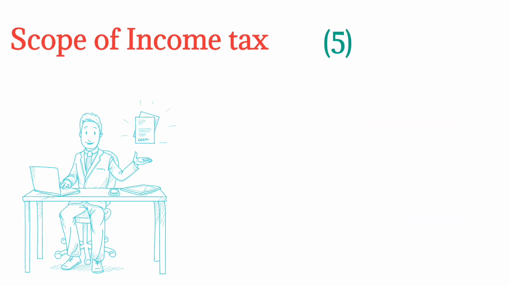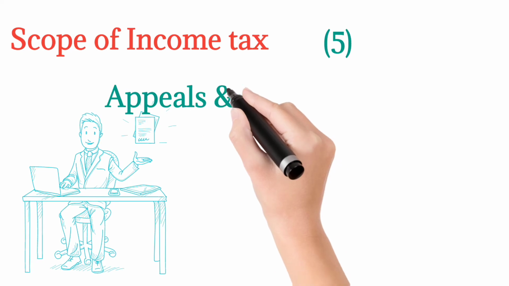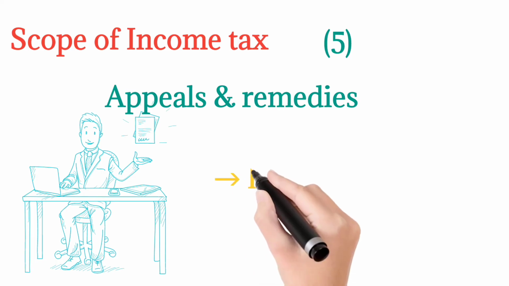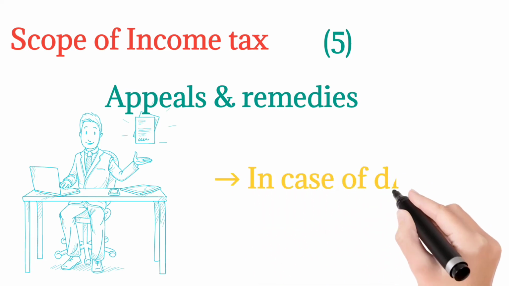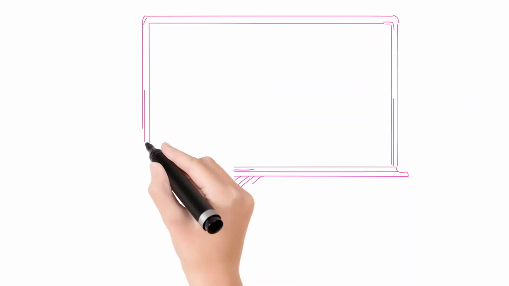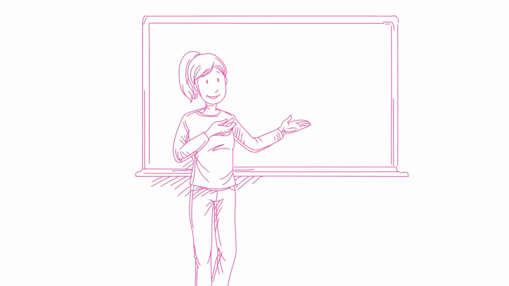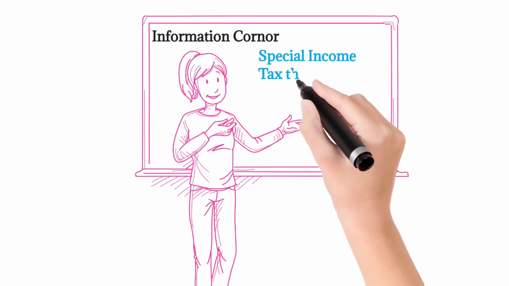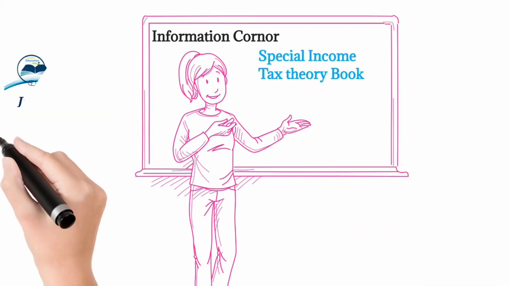Okay. The fifth one, appeals and remedies. In case of any dispute, income tax also includes penalties, appeals or remedies for various types of solutions. So if any individual feels any type of dispute or dissatisfaction, then they go to appeal and get remedies from the income tax. So this is also included in income tax.